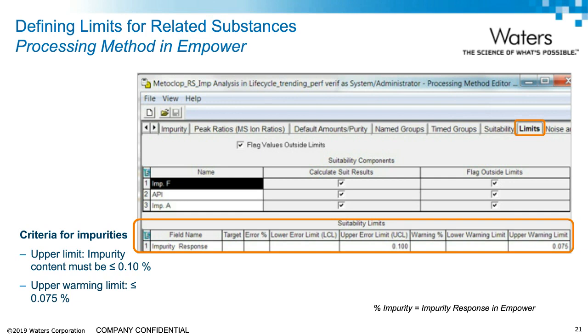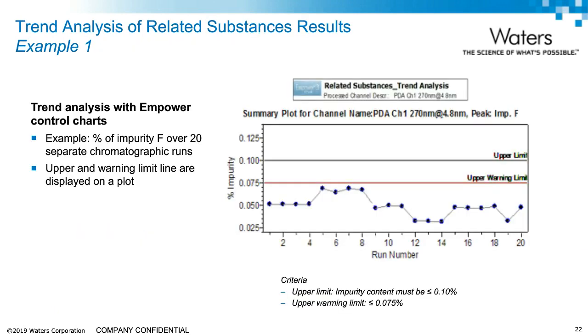We want this impurity to be below 0.1%, and we set the warning limit as well, which in this case is set to 0.075%. And here's a trend analysis plot for impurity F, generated using Empower software, which shows that the content is below the upper limit across the separate chromatographic runs.